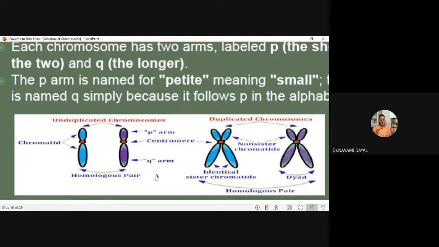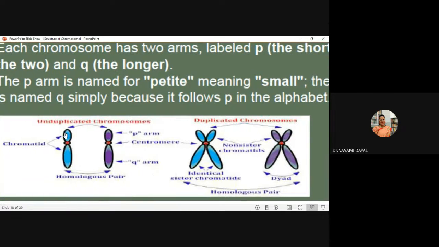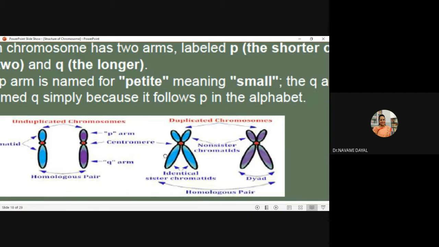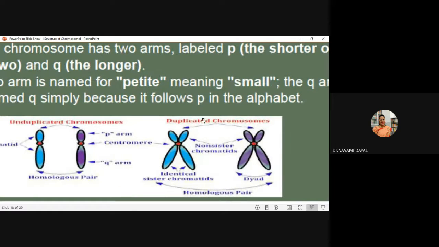So consider chromosome 1. It is the unreplicated chromosome number 1 with its homologous pair. Now, when this chromatid replicates, it will take this shape, the X shape or the butterfly shape. So this is the replicated part.